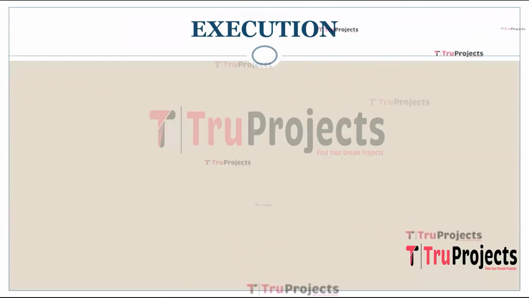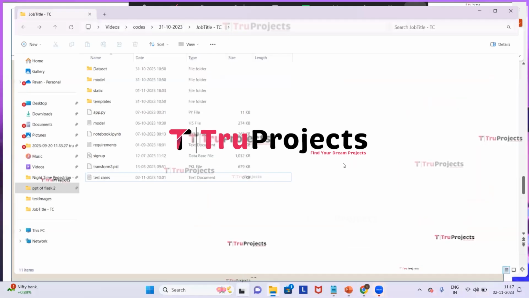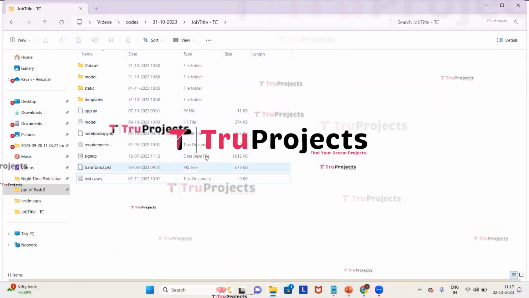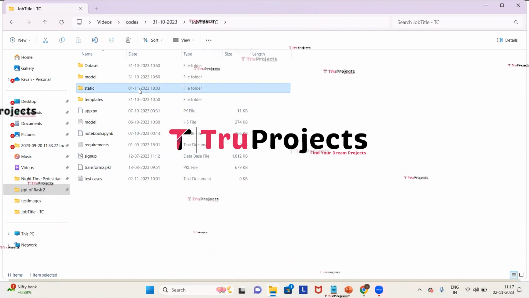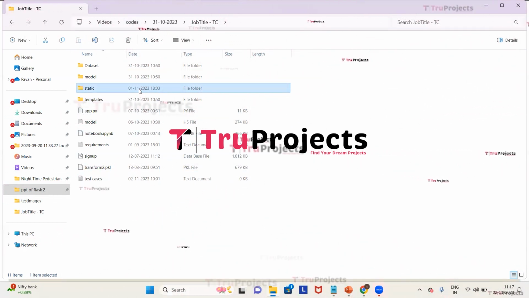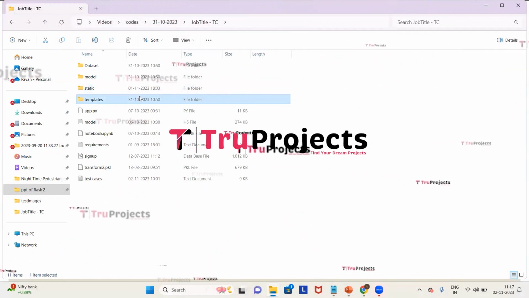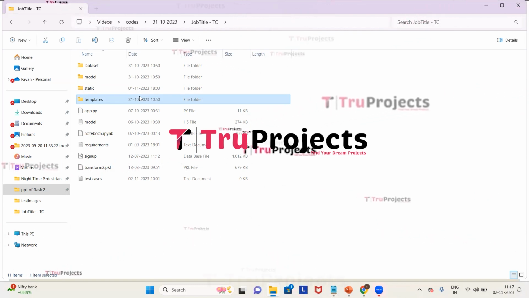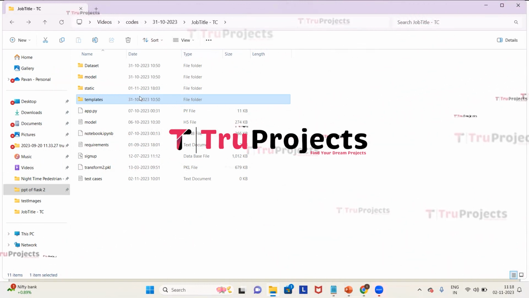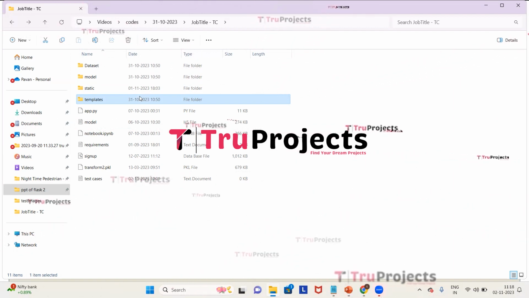For execution of the project, first we need to open the code folder which contains source code files. So this is the code folder of the project. This is the static folder. This folder consists of files related to CSS, JavaScript, and Bootstrap files. This is the templates folder. This folder contains all the HTML pages used in the project. It typically includes files like index.html, about.html, etc., which represent different pages of the website.